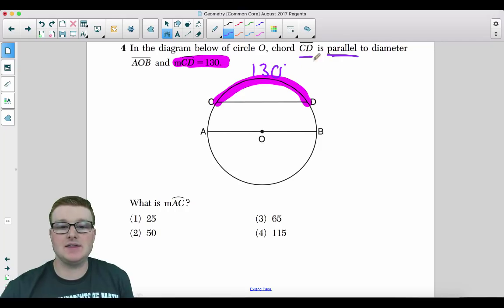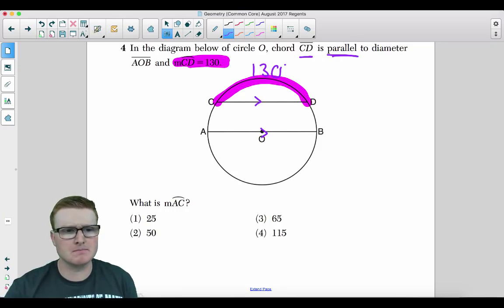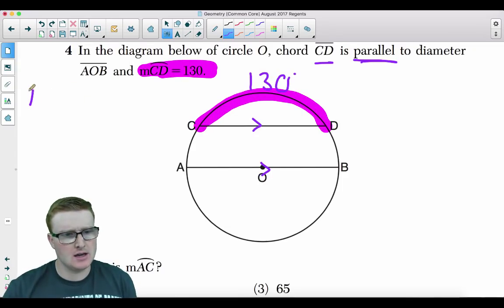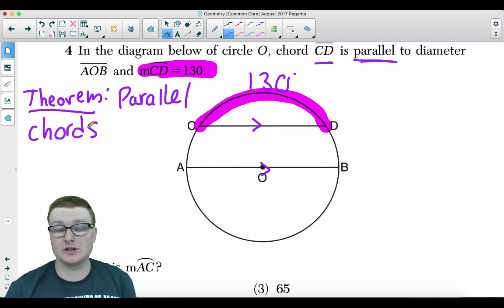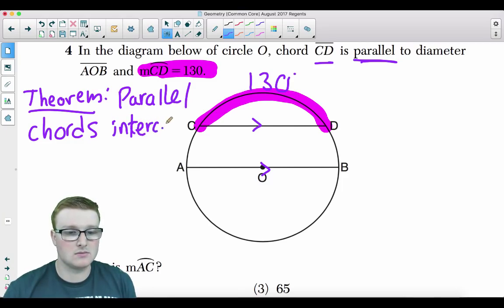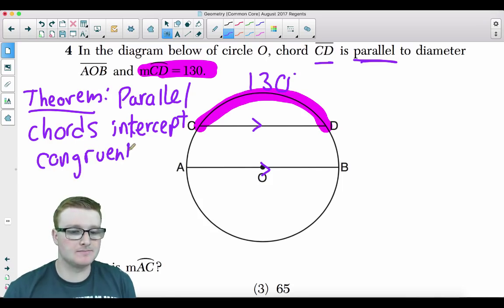They specifically said that CD is parallel to AB. Why would they tell you that? Because you need to know a theorem, a very important theorem, actually. Here's our theorem: parallel chords, because a diameter is, in fact, a chord. It's actually the longest chord of the circle. Parallel chords intercept congruent arcs. What in the world does that mean?